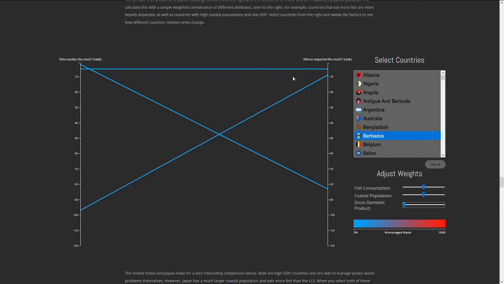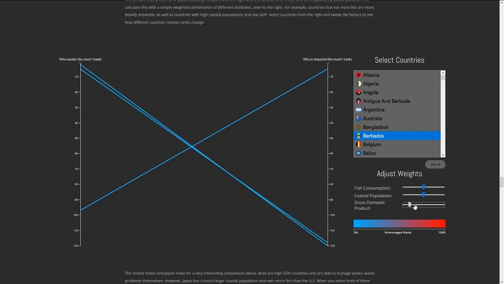Meanwhile, the viz makes it clear that Barbados is a country that pollutes very little, but is impacted very heavily. Countries like Barbados are receiving an injustice. Anything that happens here can impact countless people very severely.